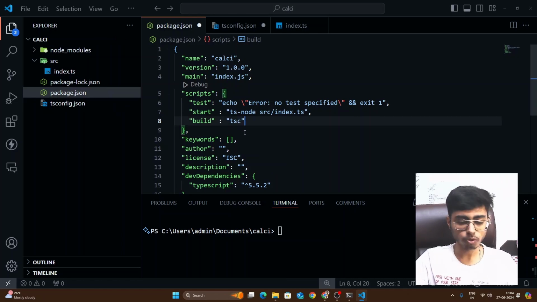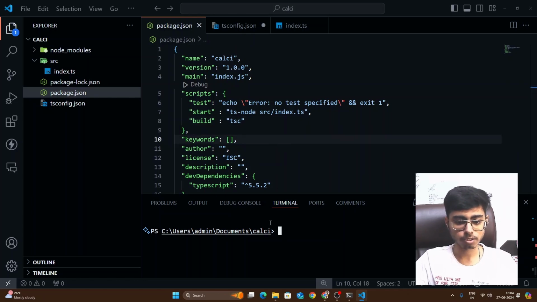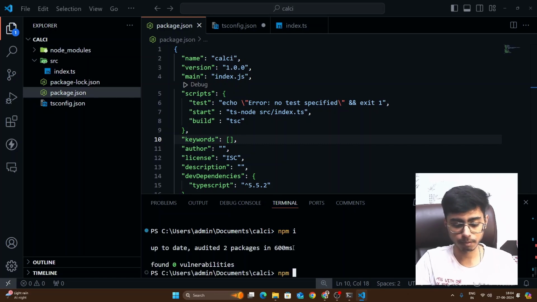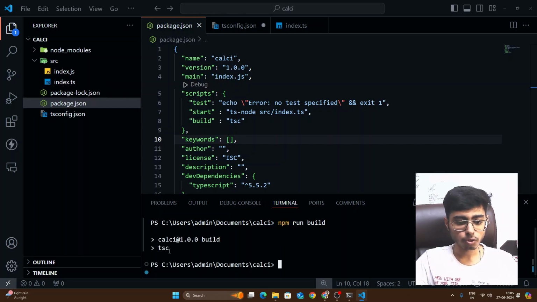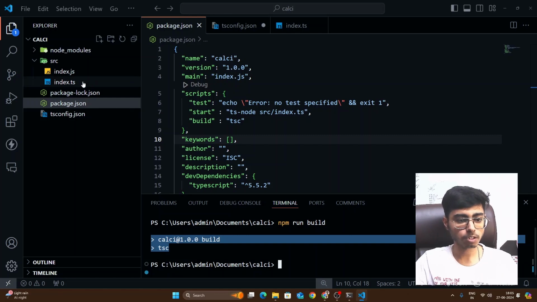So we are good to go. And if I just hit Command Control S, we are good to go. And if I just say over here npm install, and then npm, and then I want to build. So the build command is npm run build, right? So it has converted all my TypeScript files into JavaScript files.